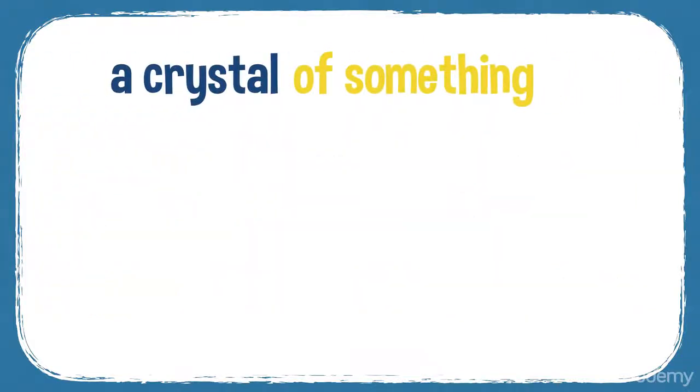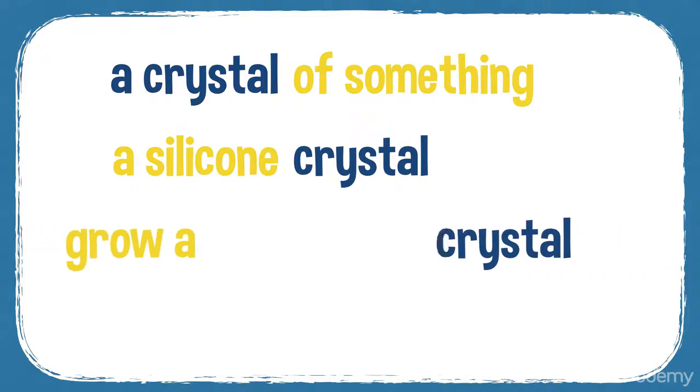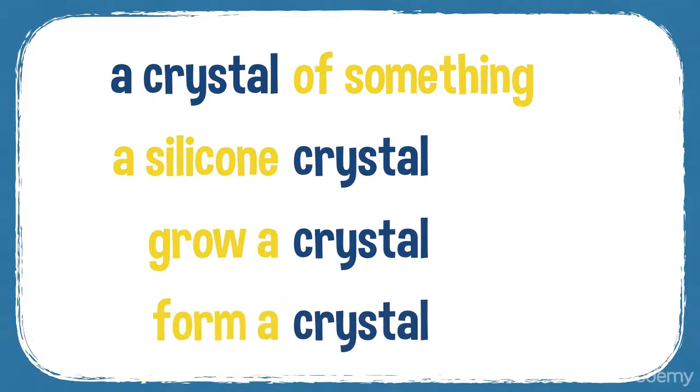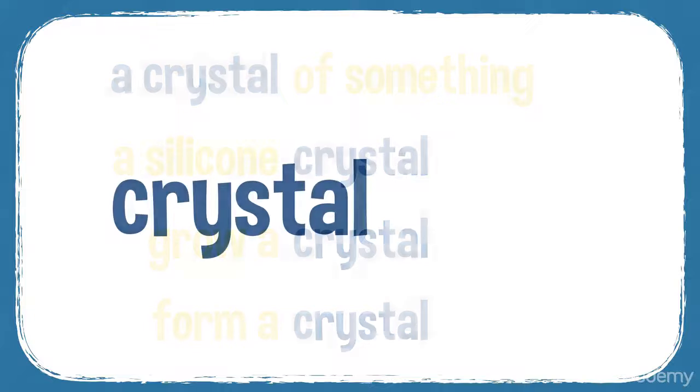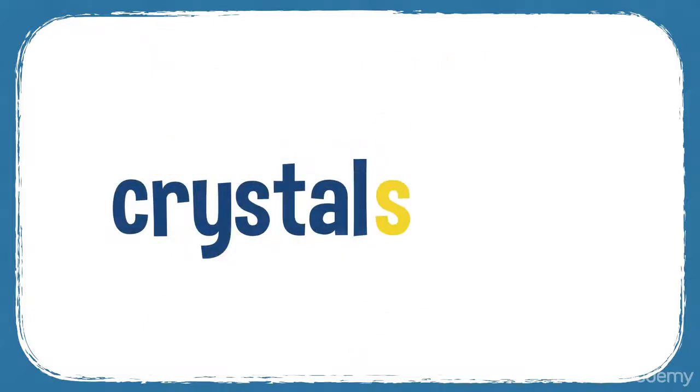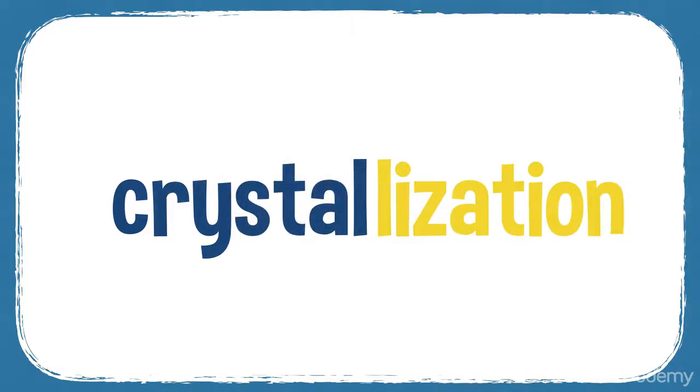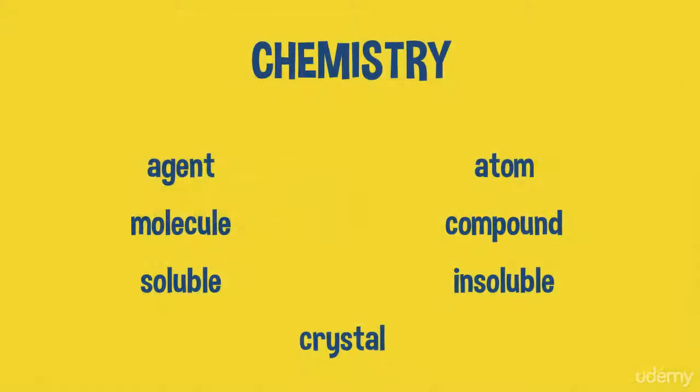So a crystal of something, we say. A silicon crystal, you grow a crystal, you form a crystal. So crystal, you can have crystals, and the process, or the verb is crystallizing, and the process is crystallization. Crystallization is the process of crystallizing something. So there are your 7 chemistry words then. Agent, atom, molecule, compound, soluble, insoluble, crystal.